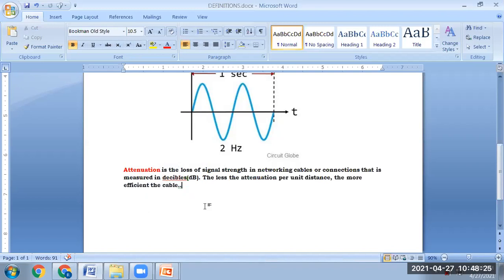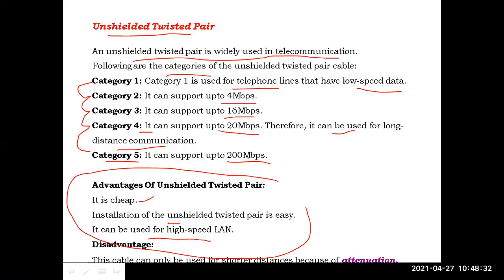That loss of signal strength is known as attenuation. Because of attenuation, unshielded twisted pairs are suitable only for smaller distances.